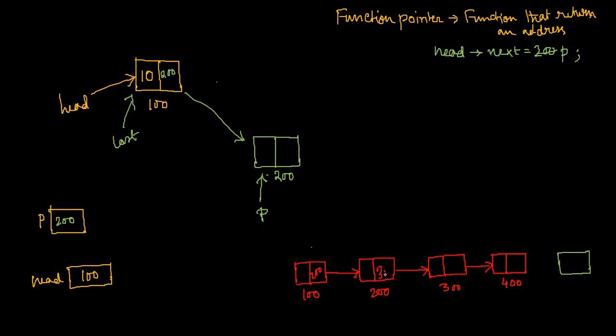It contains 300, it contains 400, and right now this last node contains null because it is not pointing to the new node. I have just newly created it, and some data is there, say 1, 7, 3, 8. Suppose some data, and this is pointed to by head. And this is pointed to by what?